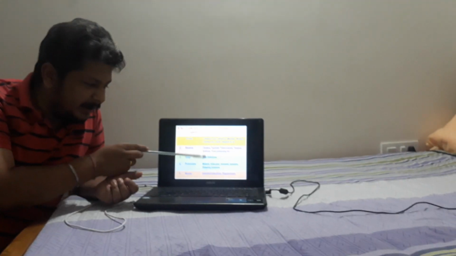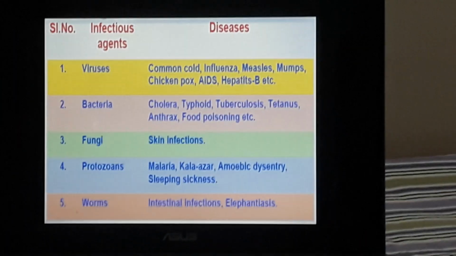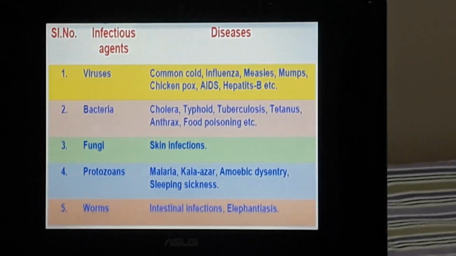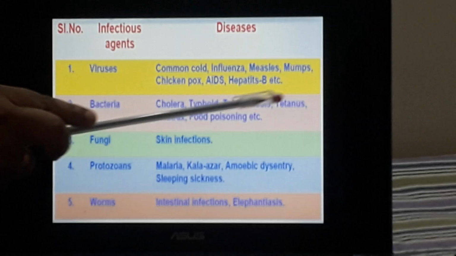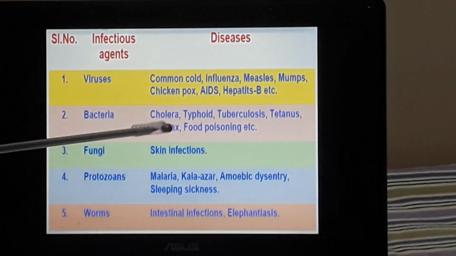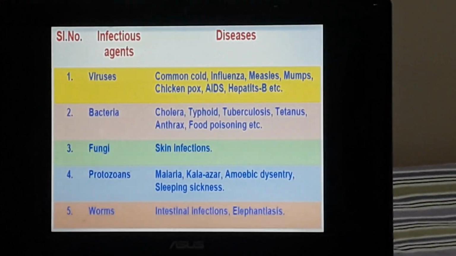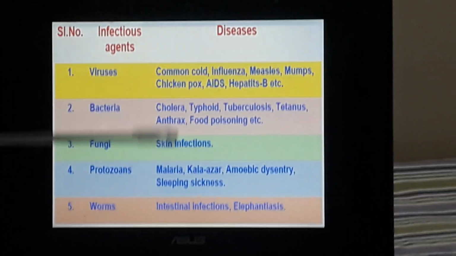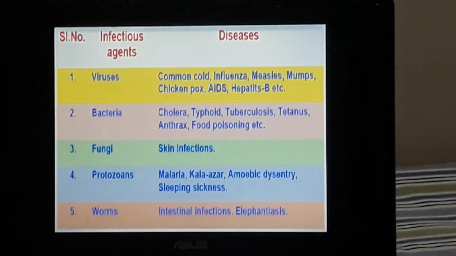Next we go to bacteria. Bacteria cause the following diseases. Cholera is a foodborne, waterborne disease, carried by water and carried by food. Typhoid, tuberculosis, tetanus, anthrax, and food poisoning are some of the diseases caused by bacteria. Next you have fungi, as I just said. Ringworm is a very common disease caused by fungi.